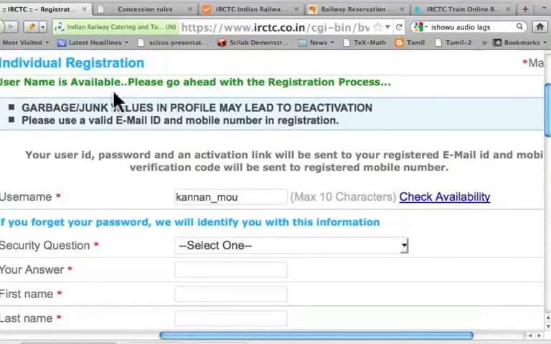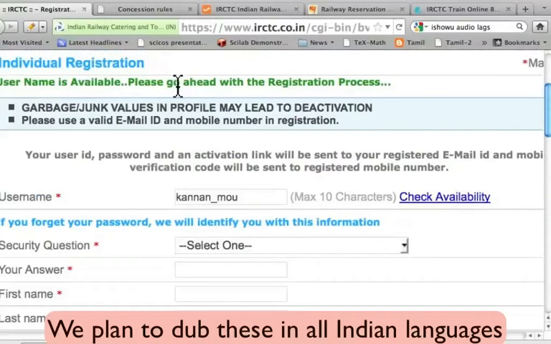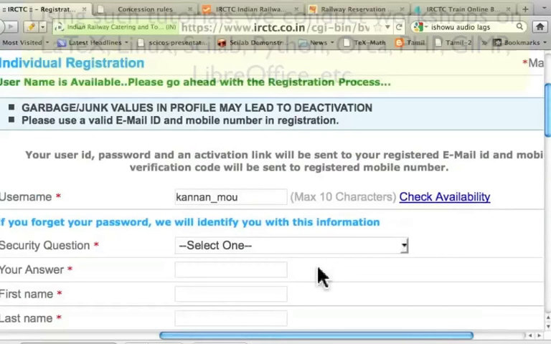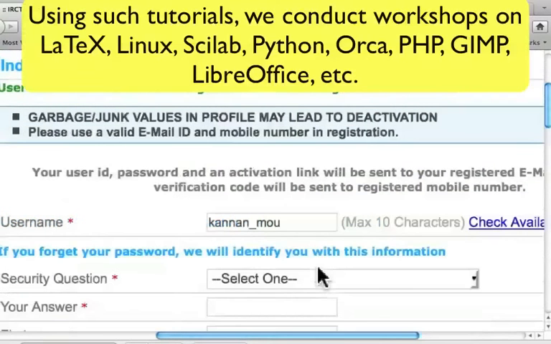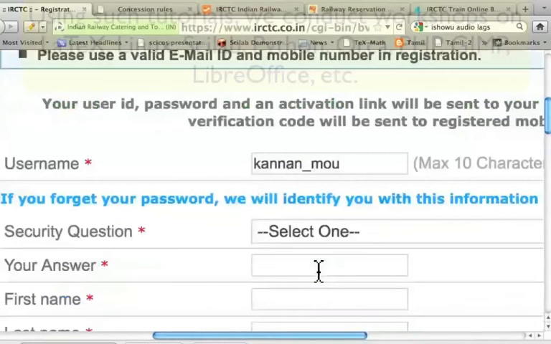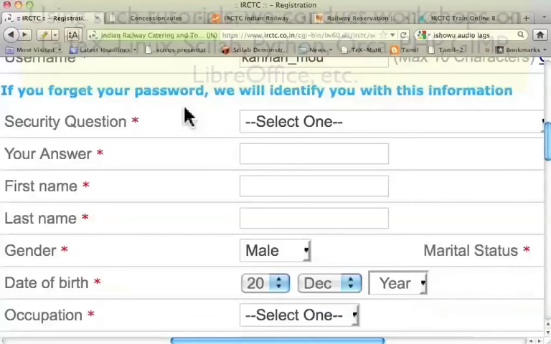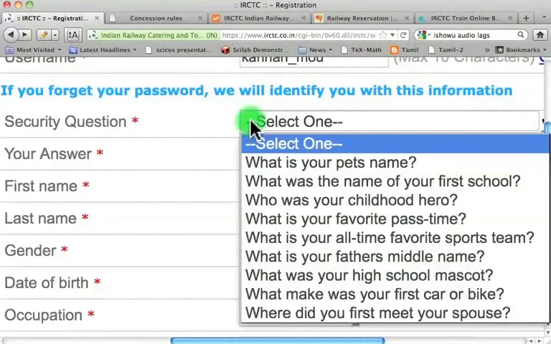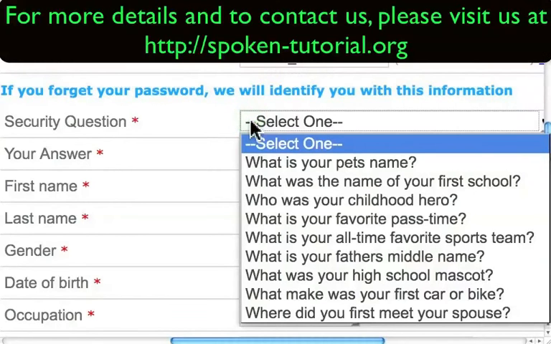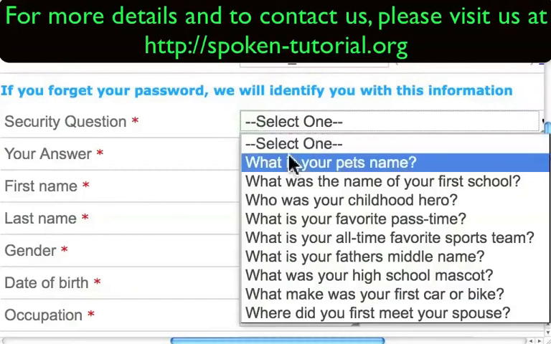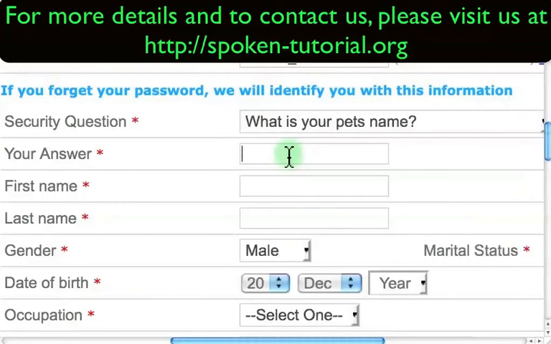I get the message that the username is available. Please go ahead with the registration process. I will now make the font even bigger so that it is a little easier to see. Let us now enter other information. Let us enter the security question. This is useful to retrieve the password in case you forget it. Let us choose what is your pet's name. Let me enter Snowy.